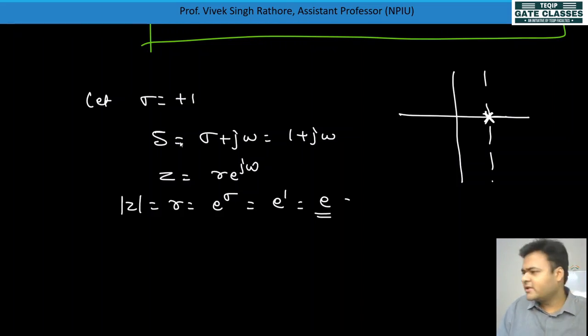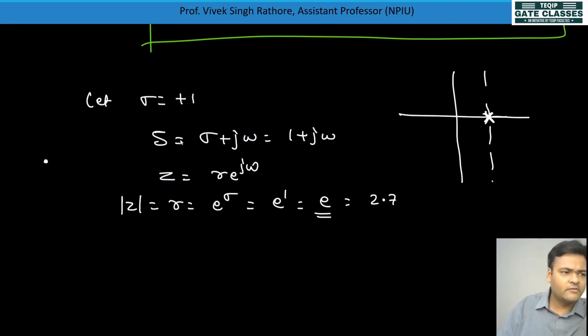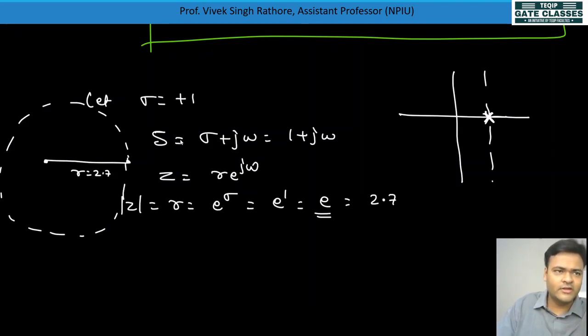e is nothing but 2.7, so it is greater than 1. So we can plot here this value r = 2.7, or e value. My circle is not exact, but you understand that it is a circle only, and here r = 1, this is actually radius equal to 1, the unit circle is this one, so it will be outside.